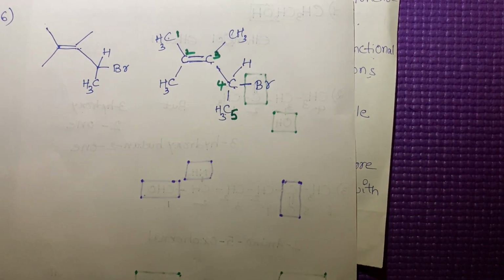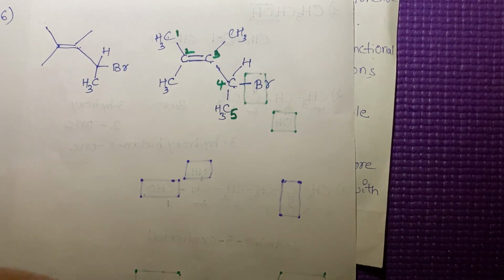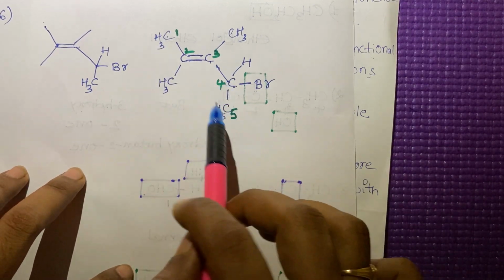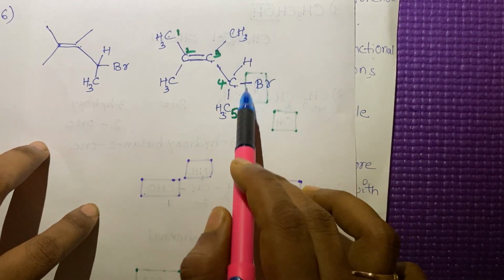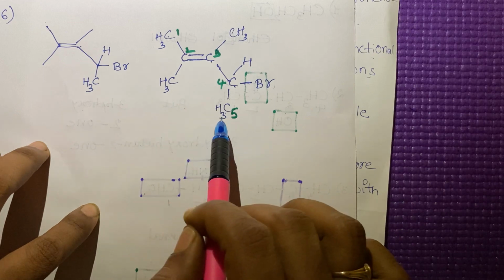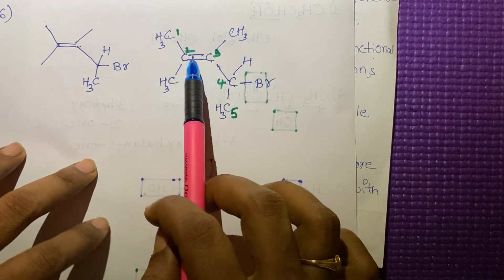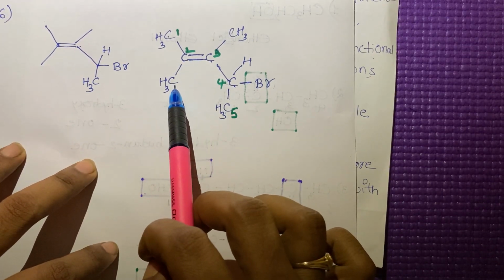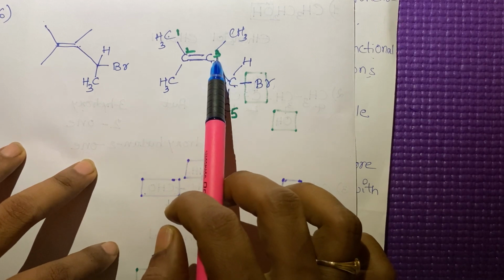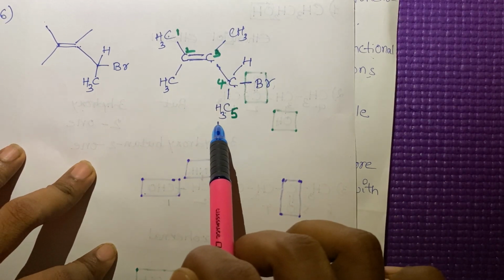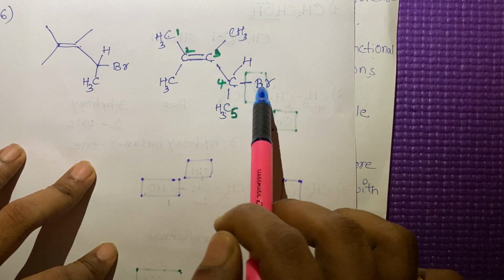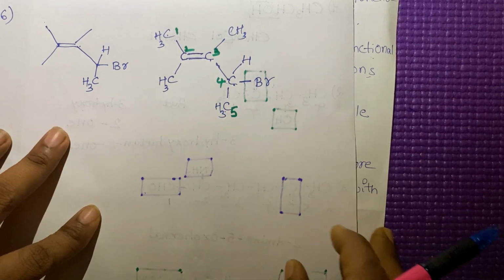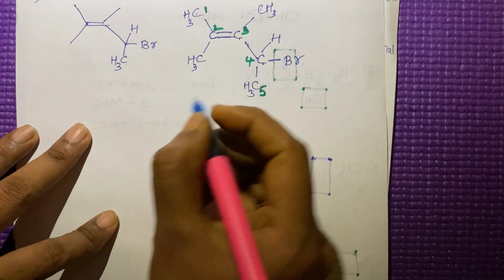Okay, 5 carbons are there. So this is the parent chain. Parent chain identified and numbers also given. Then bromine, one substituent. Here methyl groups are there. In which position? In the second position, one substituent is there, and in the third position, one substituent is there, and in the fourth position, the bromine group is there. So give the number, write the name for this compound.